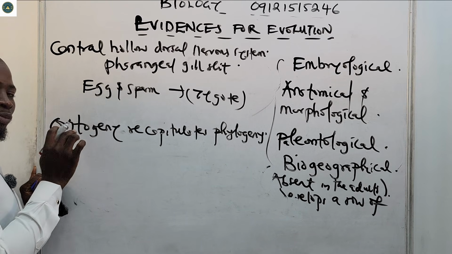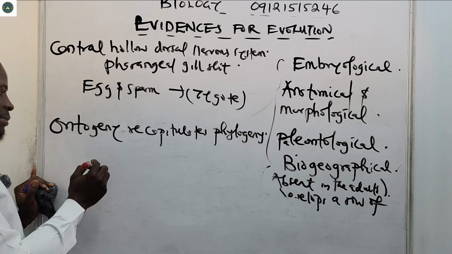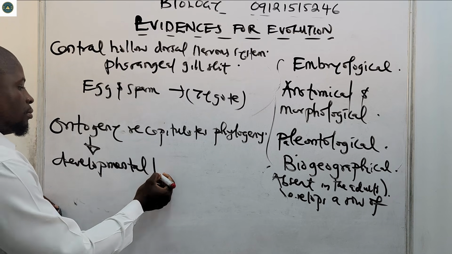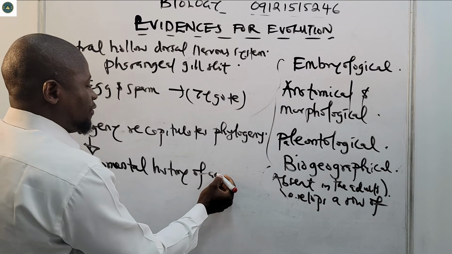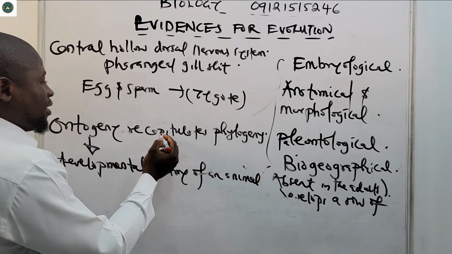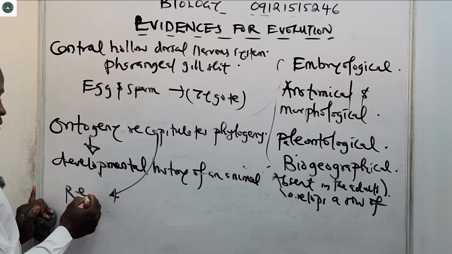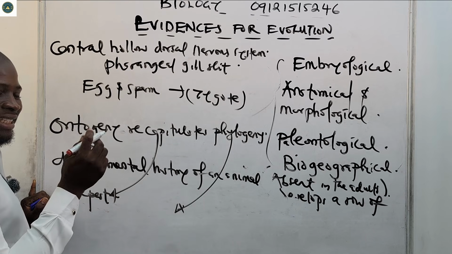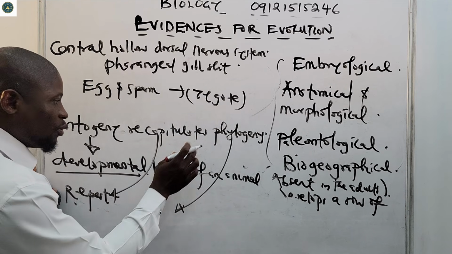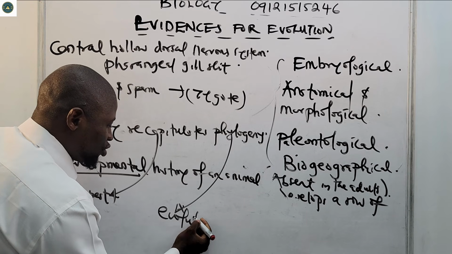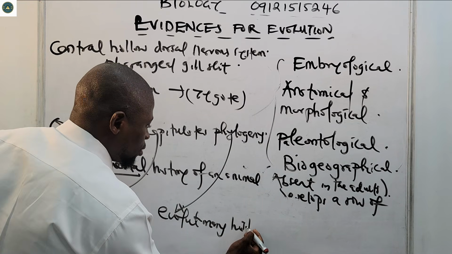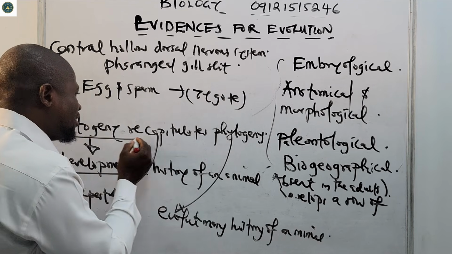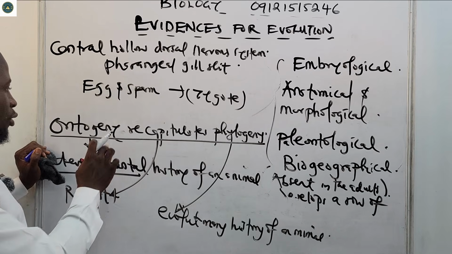Ontogeny is the developmental history of an animal. Recapitulates means to repeat. Then phylogeny is what? This one is developmental for ontogeny, while phylogeny is the evolutionary history of an animal. So when we say ontogeny recapitulates phylogeny, we're talking about ontogeny as what?